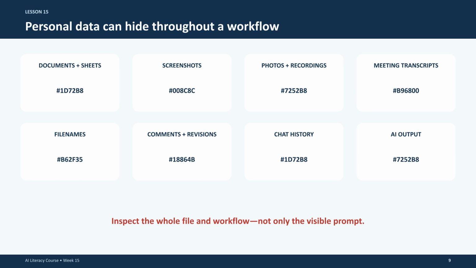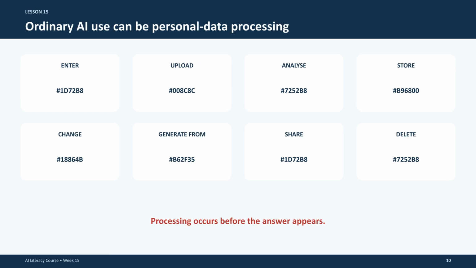Remember that personal data can hide in many places throughout your workflow, including screenshots, meeting transcripts, file names, and revision history. Always inspect the entire file, not just the visible prompt. Processing is broad. It includes entering, uploading, storing, or even deleting data. Any interaction with an AI tool that involves these actions counts as processing under the law.